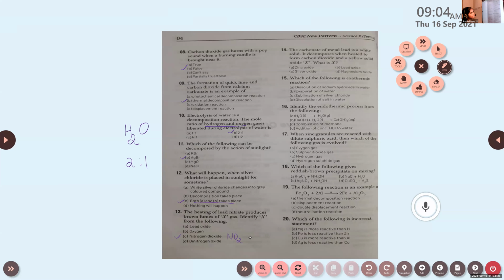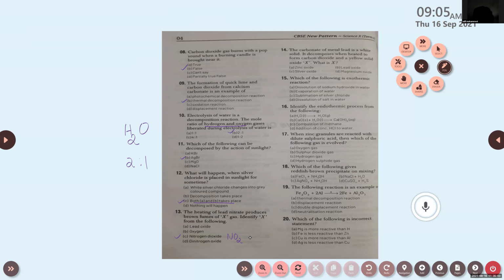Then Adil, can you read the 14th question? The carbonate of metal lead is a white solid. It decomposes when heated to form carbon dioxide and a yellow solid oxide X. What is X?